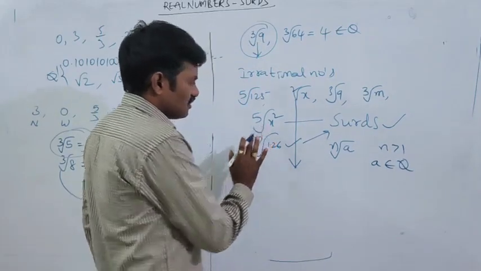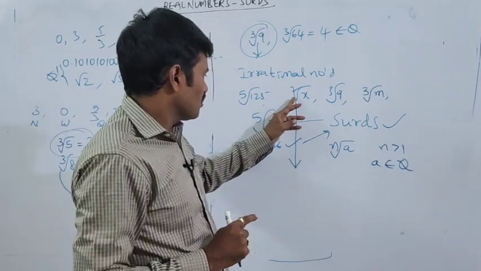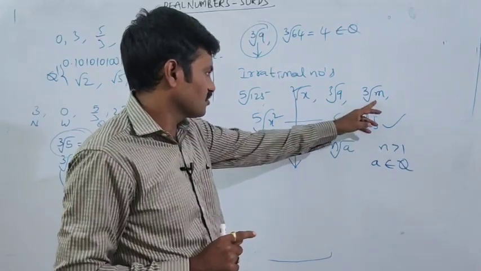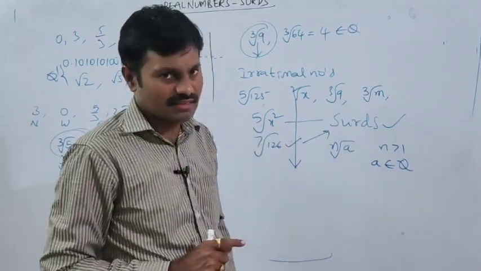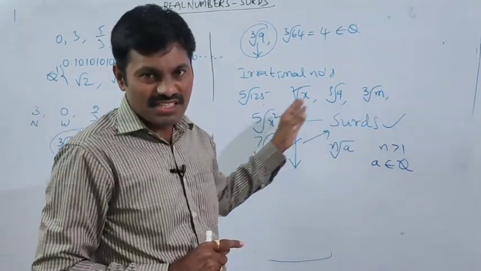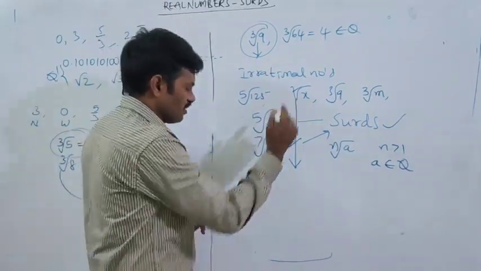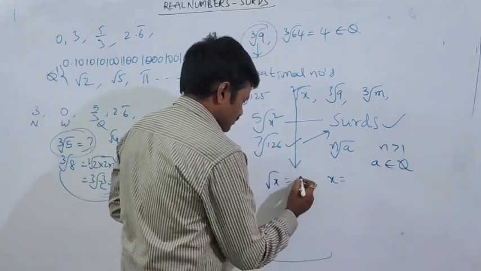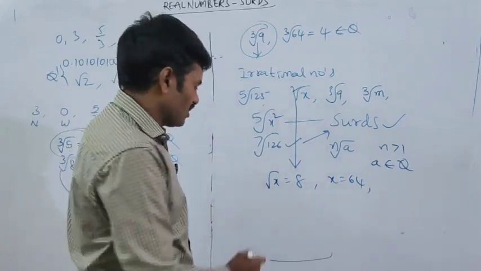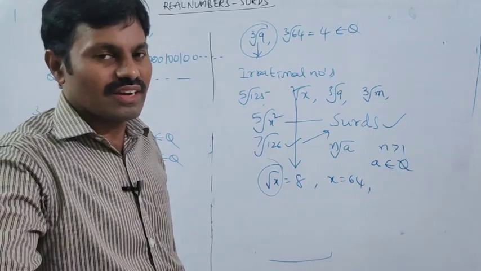See here, any positive root of an algebraic expression. Here square root of x, cube root of m, fifth root of x square we have considered. Like this, any root of an algebraic expression we represent as a surd. For example, square root of x value is 8. Then what is the value of x? 64. So can you say root x represents a surd?